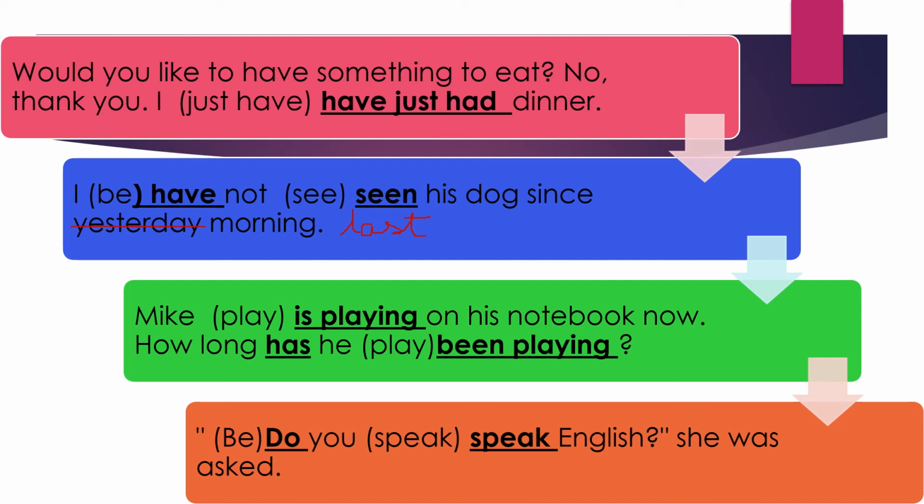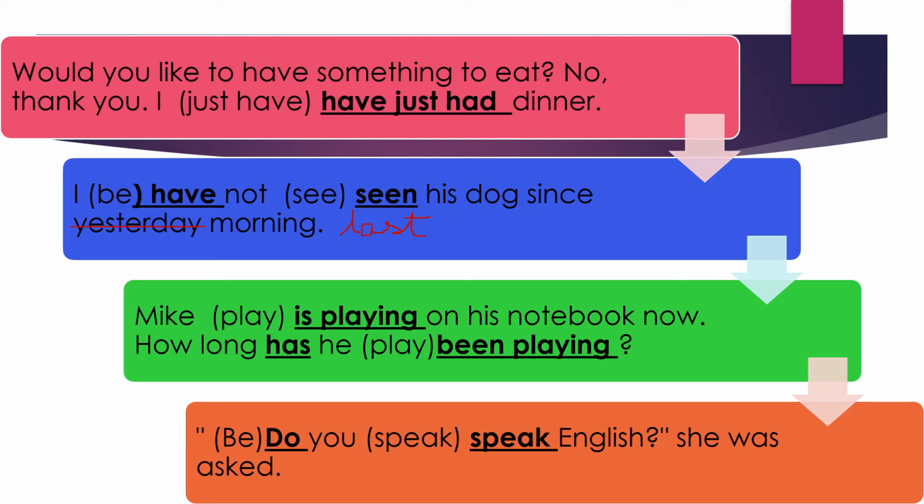Next: "Mike dash on his notebook now. How long dash he dash?" So Mike is playing on his notebook now. Now means right now he's doing it. So Mike is playing on his notebook now. How long has he been playing? Has he been playing means present perfect continuous tense.